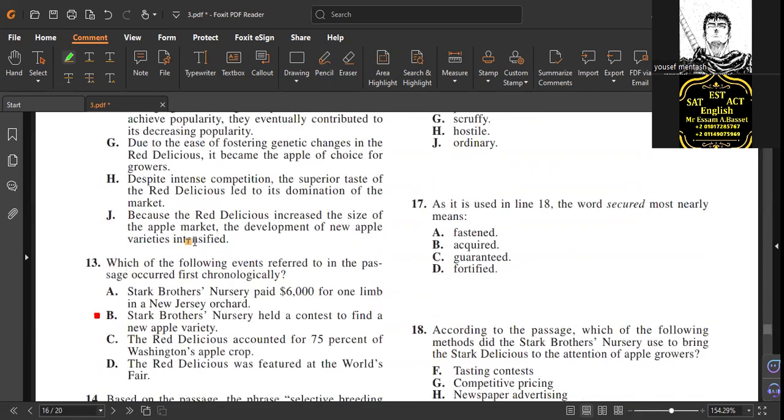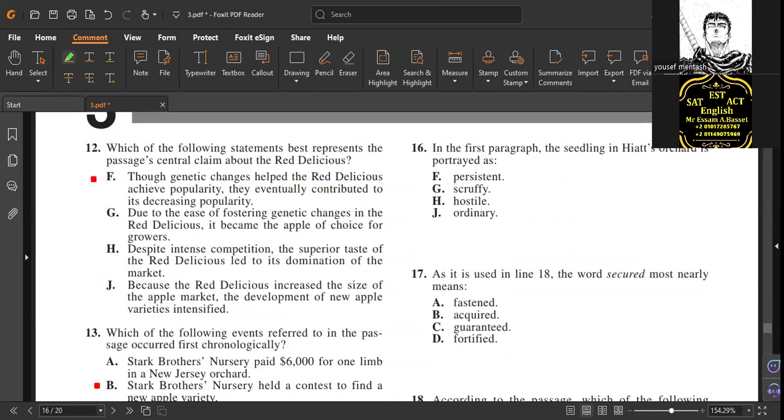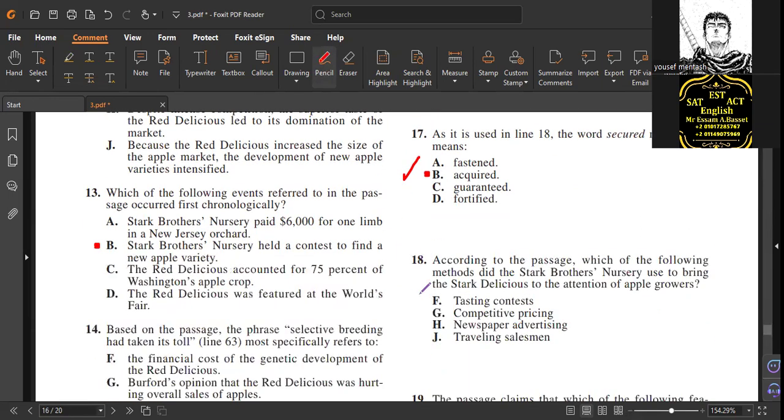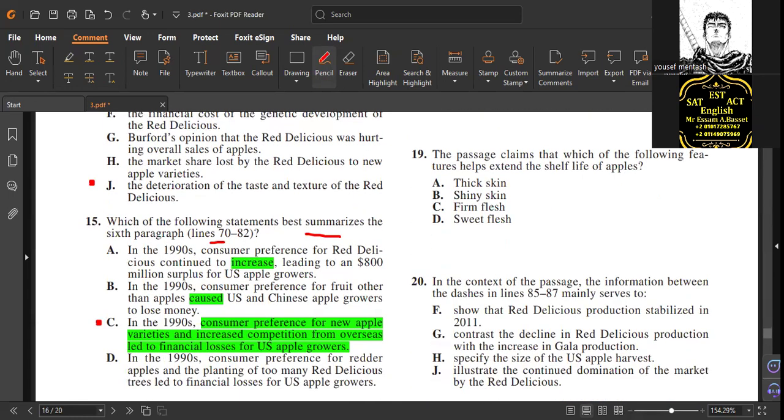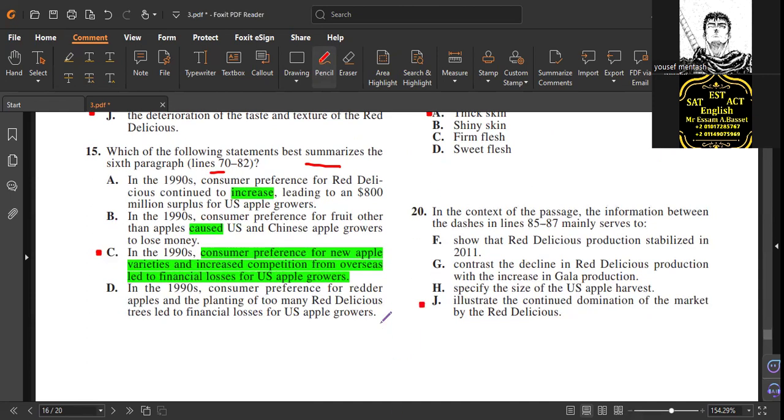Now for number 16. Persistent. 16, what is it? F. Persistent, yeah. F, correct. 17B. Word. 17D, wrong. No, B. 17B, right. 18J. 18J, correct. 19A. 19A, yes. 20G. Or J. No, G. We'll do G.